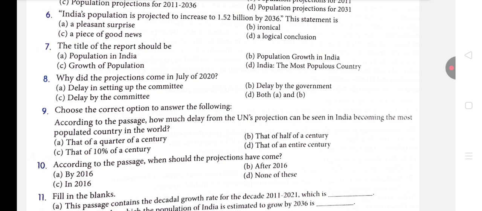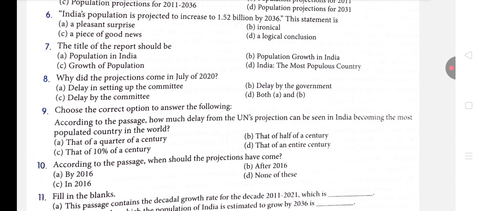Growth of population, not at all. We are talking about population growth rate. You have to be specific. These can also be the answers, but we have to be specific. If from 4 options, you have to select the most specific one. Next is India, the most populous country. Again, it is not mentioned anywhere about India being the most populous country. It is only talking about the population growth rate that is occurring in India day by day. So population growth in India is the very specific answer to this question.